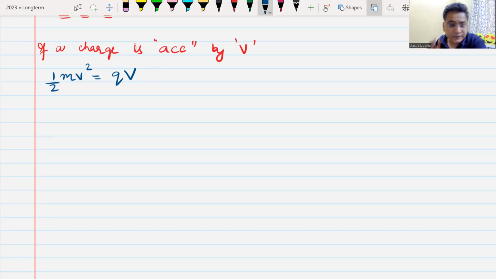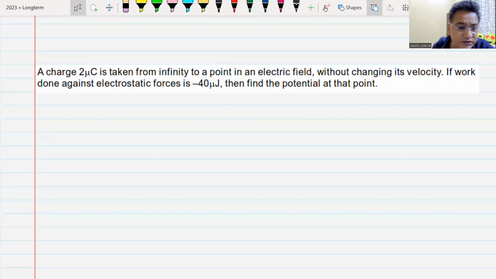If you understand this, let us solve this question. A charge of 2 microcoulomb is taken from infinity to a point in an electric field without changing its velocity. Work done against electrostatic force is minus 40 microjoule. What is the potential at this point?